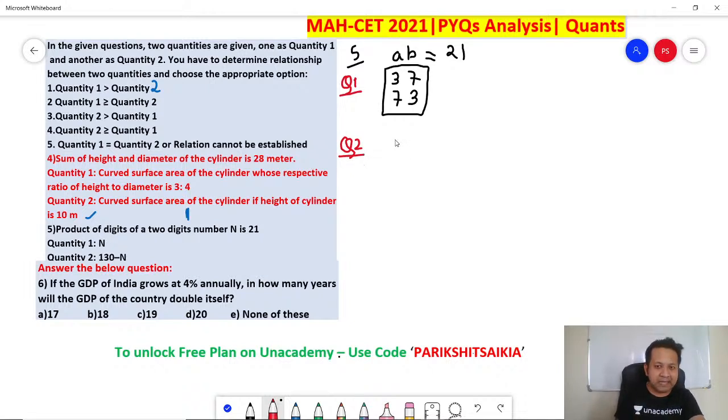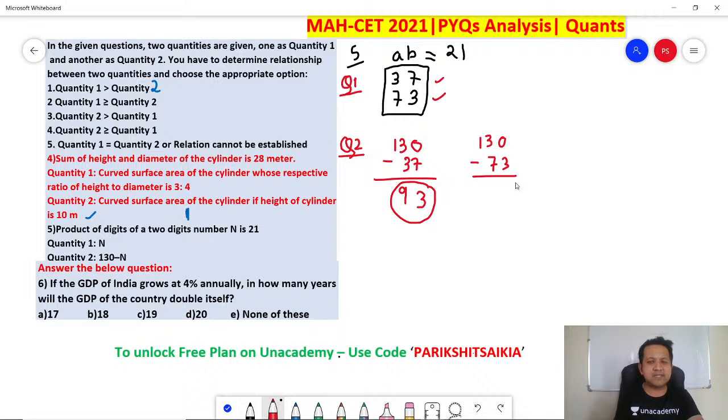So it can be either 130 minus 37, or 130 minus 73, remember, n is 37 or 73. 130 minus 37 is 93. 130 minus 73 is 57. So quantity 2 is either 93 or 57.